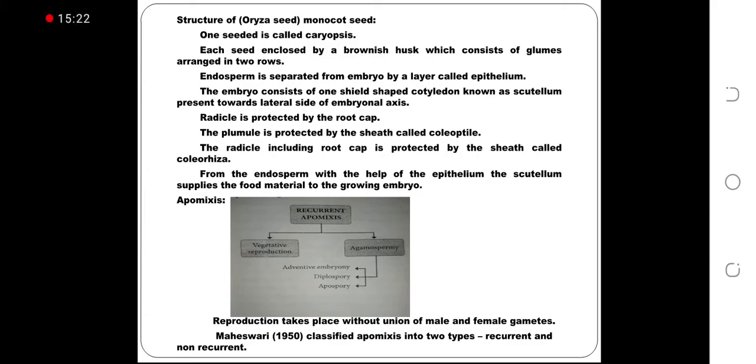This flow chart shows the apomixis are classified into two types, recurrent and non-recurrent. What is meant by apomixis? Reproduction that takes place without union of male and female gametes is called apomixis. Two types, recurrent and non-recurrent. The recurrent consists of vegetative reproduction and agamospermy. In agamospermy, adventive embryony and diplospory and apospory.